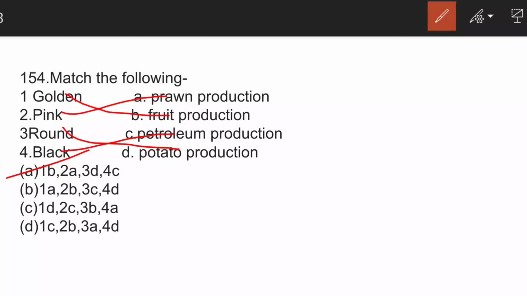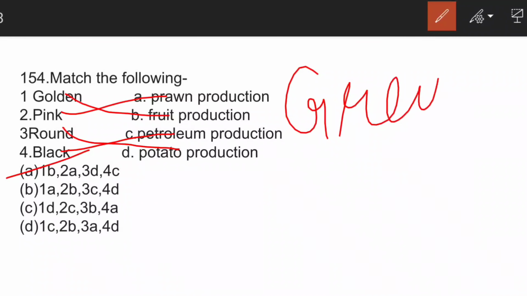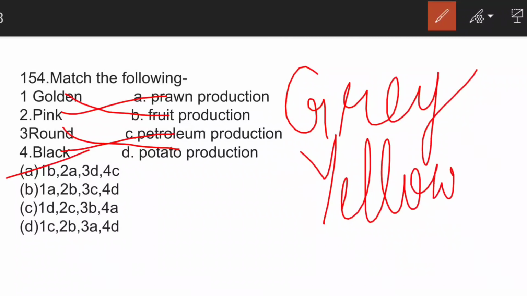We have also other categories like gray is used for fertilizer, yellow is used for oil seeds, red is used for meat, red is also used for tomato, and option will not be confusing. So you have to remember that it is used for meat and tomato also. Silver is used for egg and poultry production. All right, we shall move to the next question now.